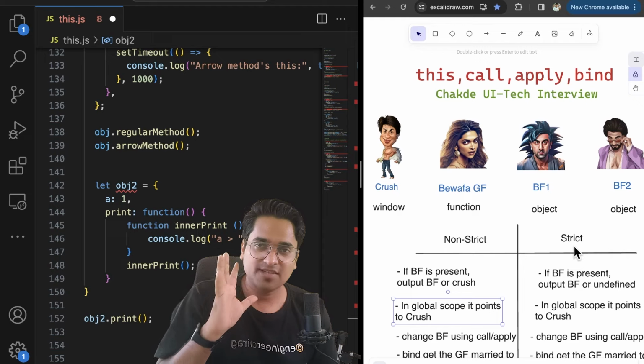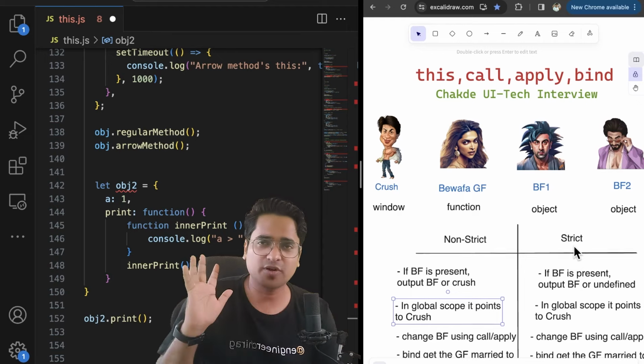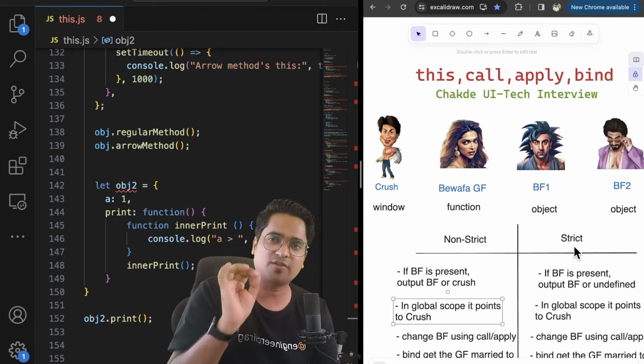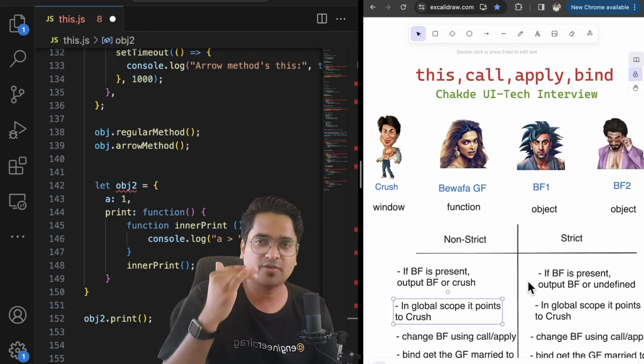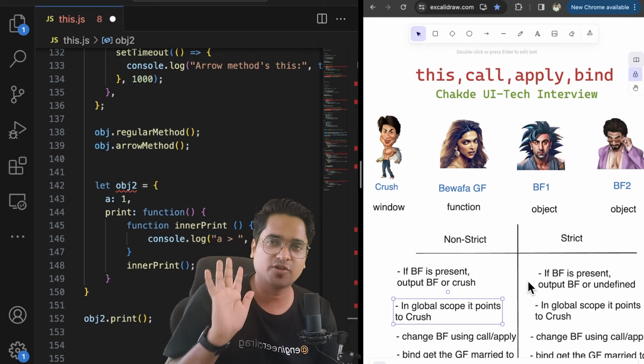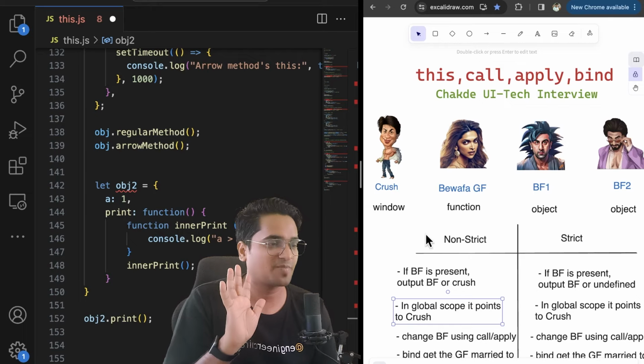In strict mode, she's not going to fall back to anyone, so she's always going to say undefined, undefined, undefined. In global scope, irrespective of strict or non-strict mode, it is always going to be the global object. In the browser, it is going to be the window object, which is perfectly fine.